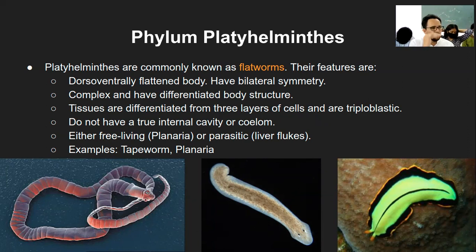Depending on whether there are two, they will be called diploblastic. If they are three, that will be called triploblastic. From these three layers, for example, the outermost layer is called ectoderm. Ectoderm is not in your syllabus, just additional information. Ectoderm will form a skin-like layer. Endoderm, which is the innermost layer of the germ layer, will form bones and muscles. So different layers will make different types of tissue.